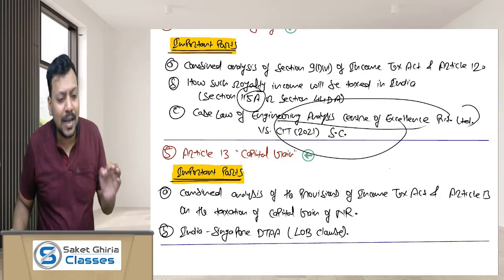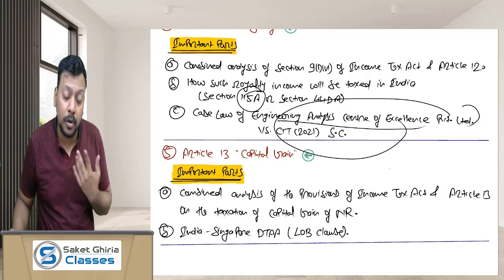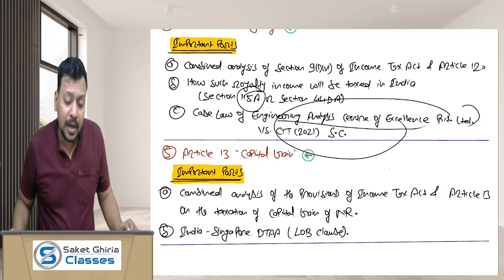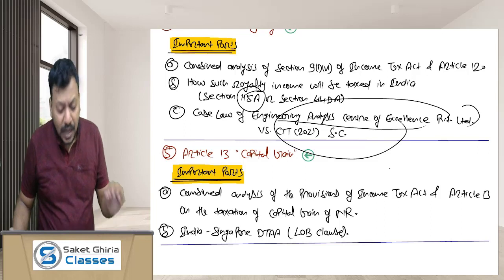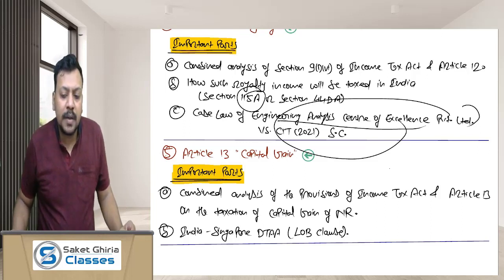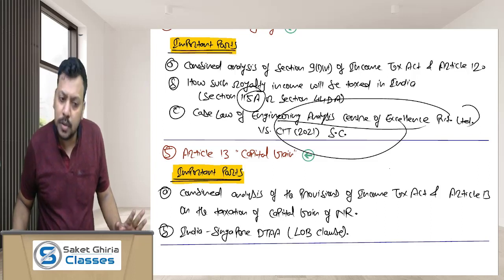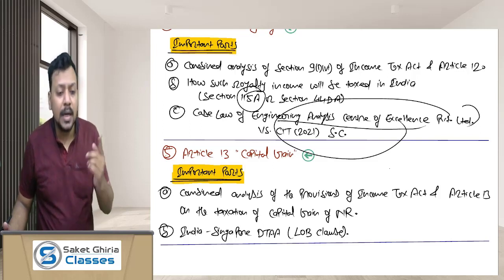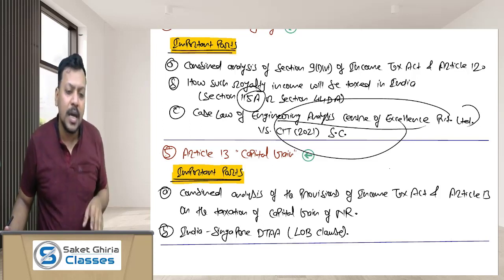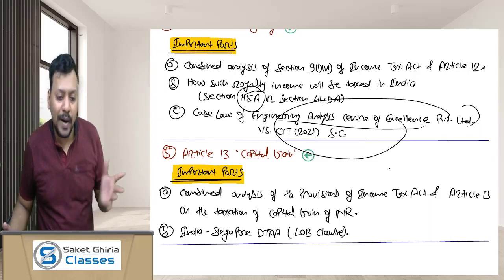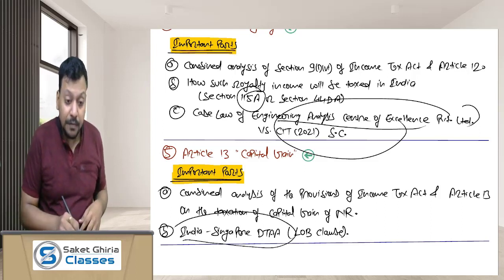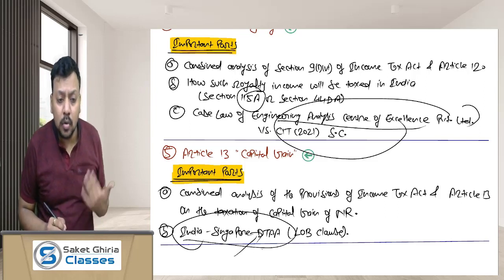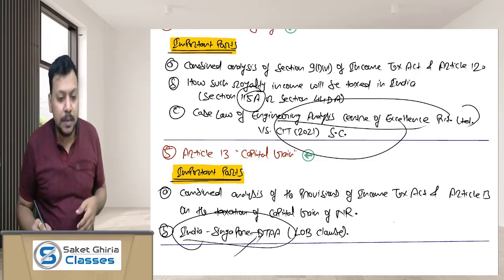Also, moving to the last article, which is very important from your exam point of view, Article 13, capital gain. Sir, Article 13, what are the important parts? Combined analysis of the provisions of the Indian Income Tax Act and Article 13 on the taxation of capital gain of NR. Dear friends, in most cases the capital gain is computed as per the domestic tax law provisions, but you should be aware about the provisions provided in Article 13, and very important is the limitation of benefit clause provided in the India Singapore DTAA, because again very good questions can be drafted from here, such as what is the role of the limitation of benefit clause or what is the principal purpose test, etc.